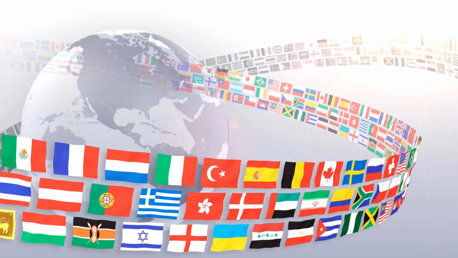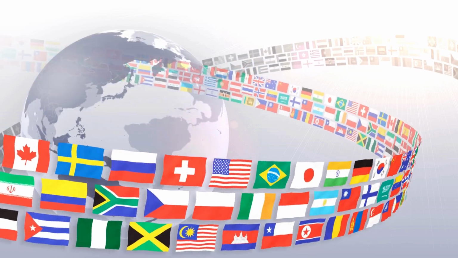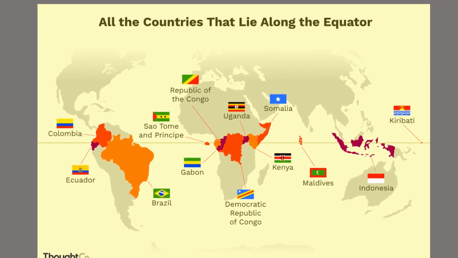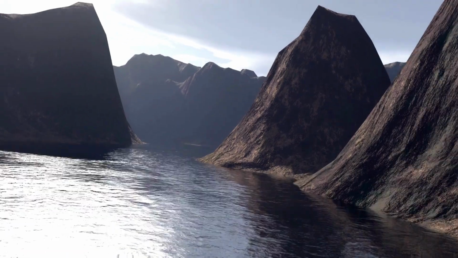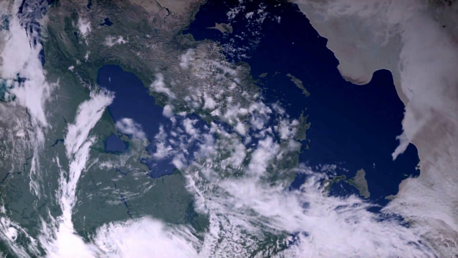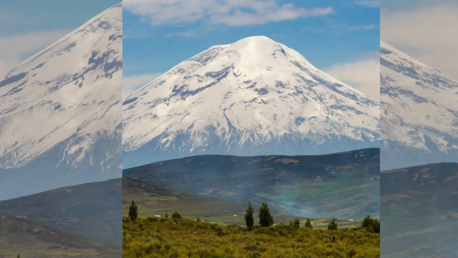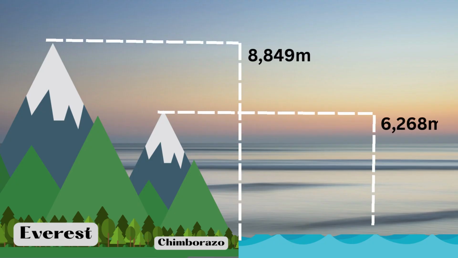Friends, another factor is the equator. The equator is the line that divides the Earth evenly into 2 sections. This line goes through 13 countries. These countries also include Ecuador, a country in South America. In this country, Chimborazo, a mountain in the Andes mountain range, is just one degree south of the equator, while Mount Everest in Asia is 28 degrees north of the equator. If the height of Chimborazo is measured from sea level, it is 6,268 meters. This mountain is thousands of meters above sea level. In comparison, Mount Everest is 8,849 meters above sea level. Clearly Mount Everest is higher.